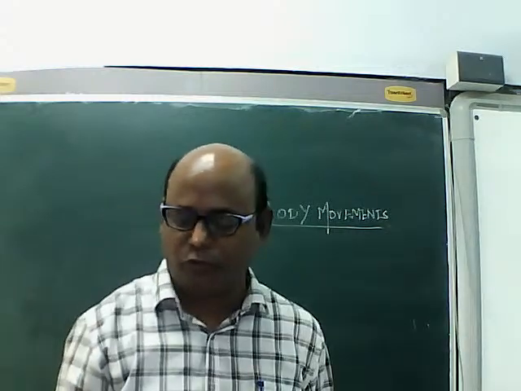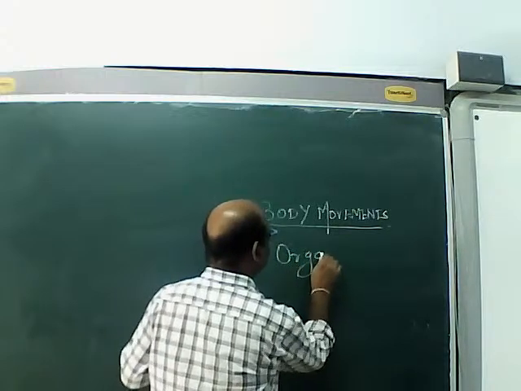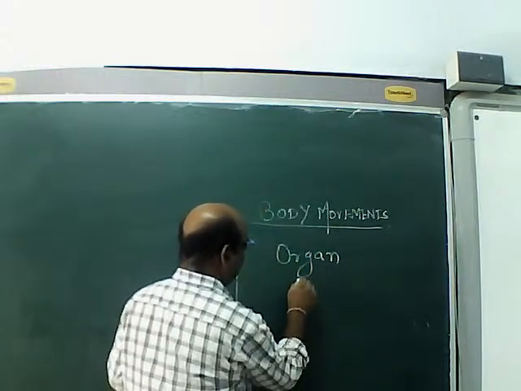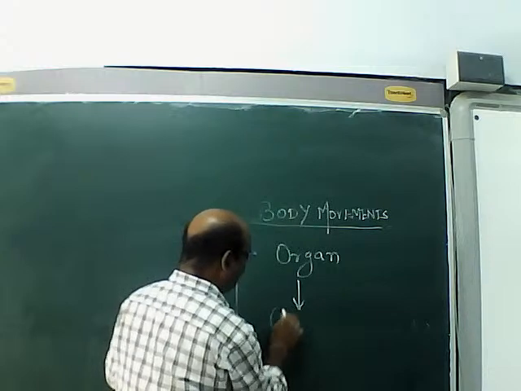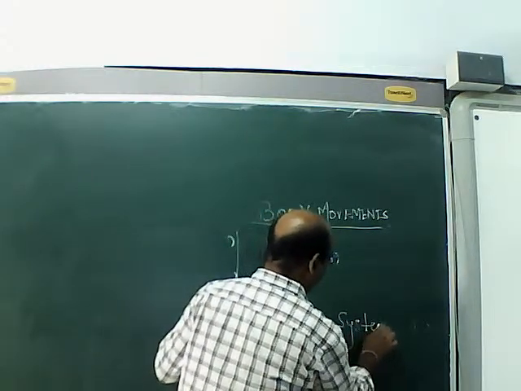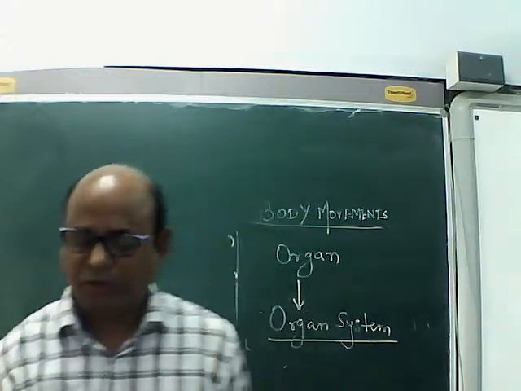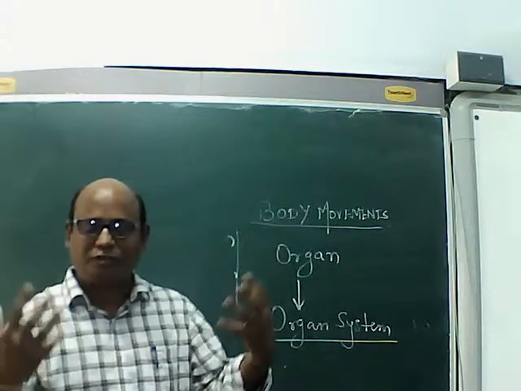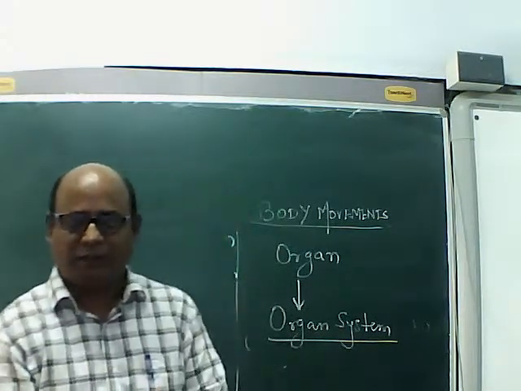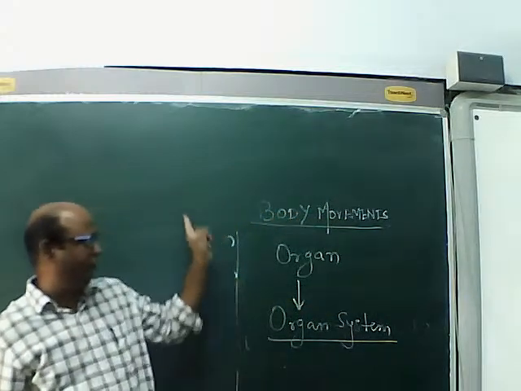It is quite clear to all of you that organs work together to do a particular function to form an organ system. Okay, and the skeletal system, nervous system, and muscular system help us to move from one place to another, and these systems are involved in body movement.